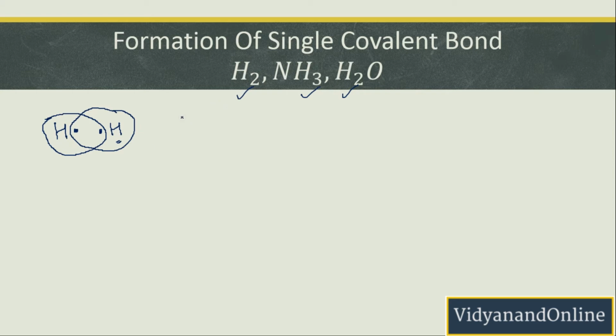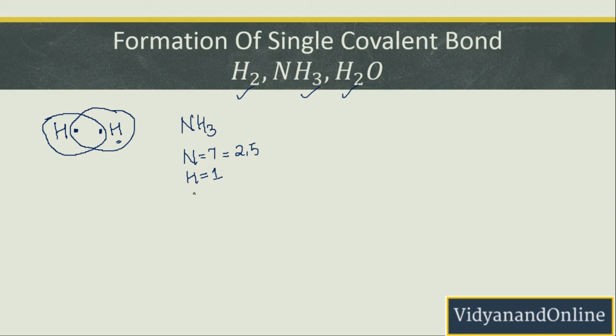Now talking about ammonia. Ammonia is made from one nitrogen atom and three hydrogen atoms. Nitrogen has the atomic number of 7, and that is why it will have 5 electrons in the outermost shell, whereas hydrogen has the atomic number of 1 and it has 1 electron in the outermost shell.